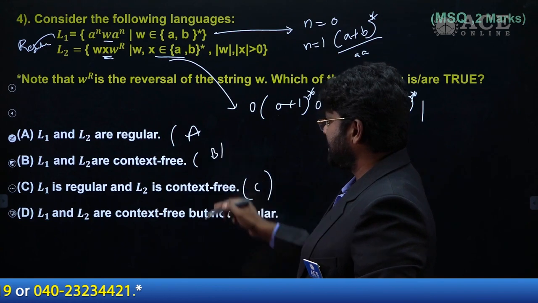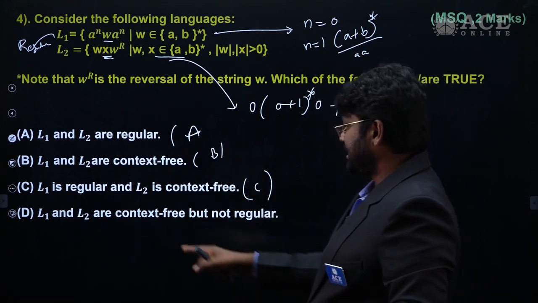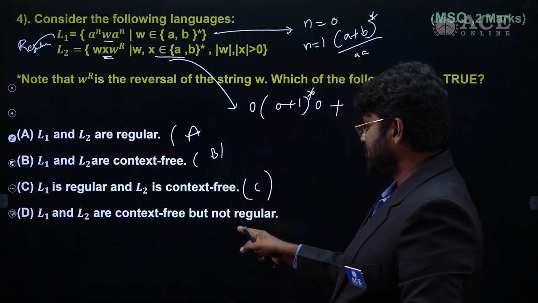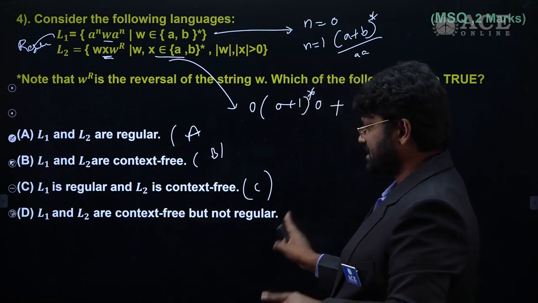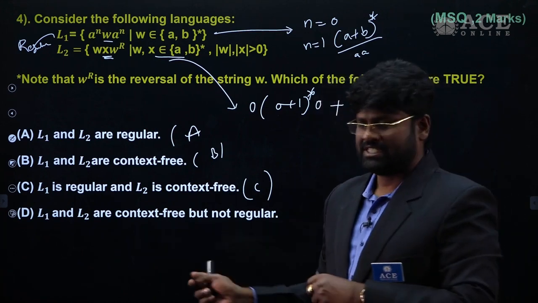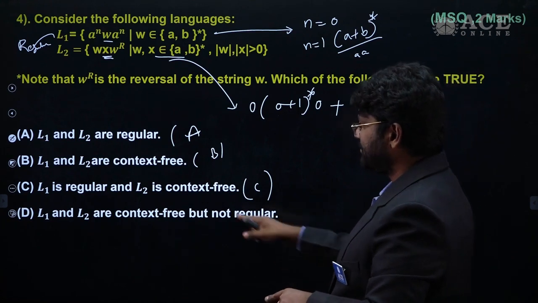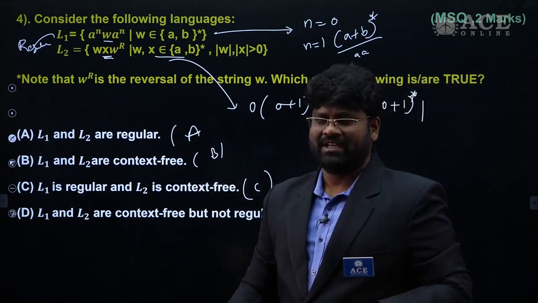So that's what I said. Many of the students got confused because of these combinations. Fine. But L1 and L2 are context free but not regular. This is the false statement. I love it because they have given very clear statements. So they are mentioned in the key, but actually I'm not happy with option C, but options A and B are very clear, okay.